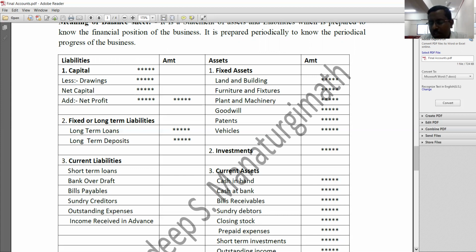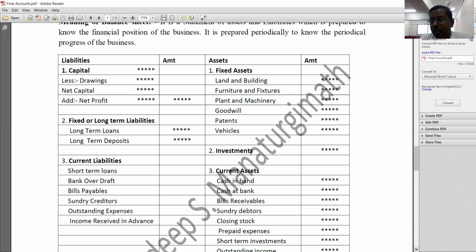So which items come under fixed asset, such as land, building, furniture, fixtures, plant, machinery, vehicle, goodwill, patents? These all things will come under fixed asset. Fixed asset may be a tangible asset or an intangible asset, but the business must be in a condition to preserve that particular asset for a period of more than 1 year. Understood? So they are called as what? They are called fixed asset.